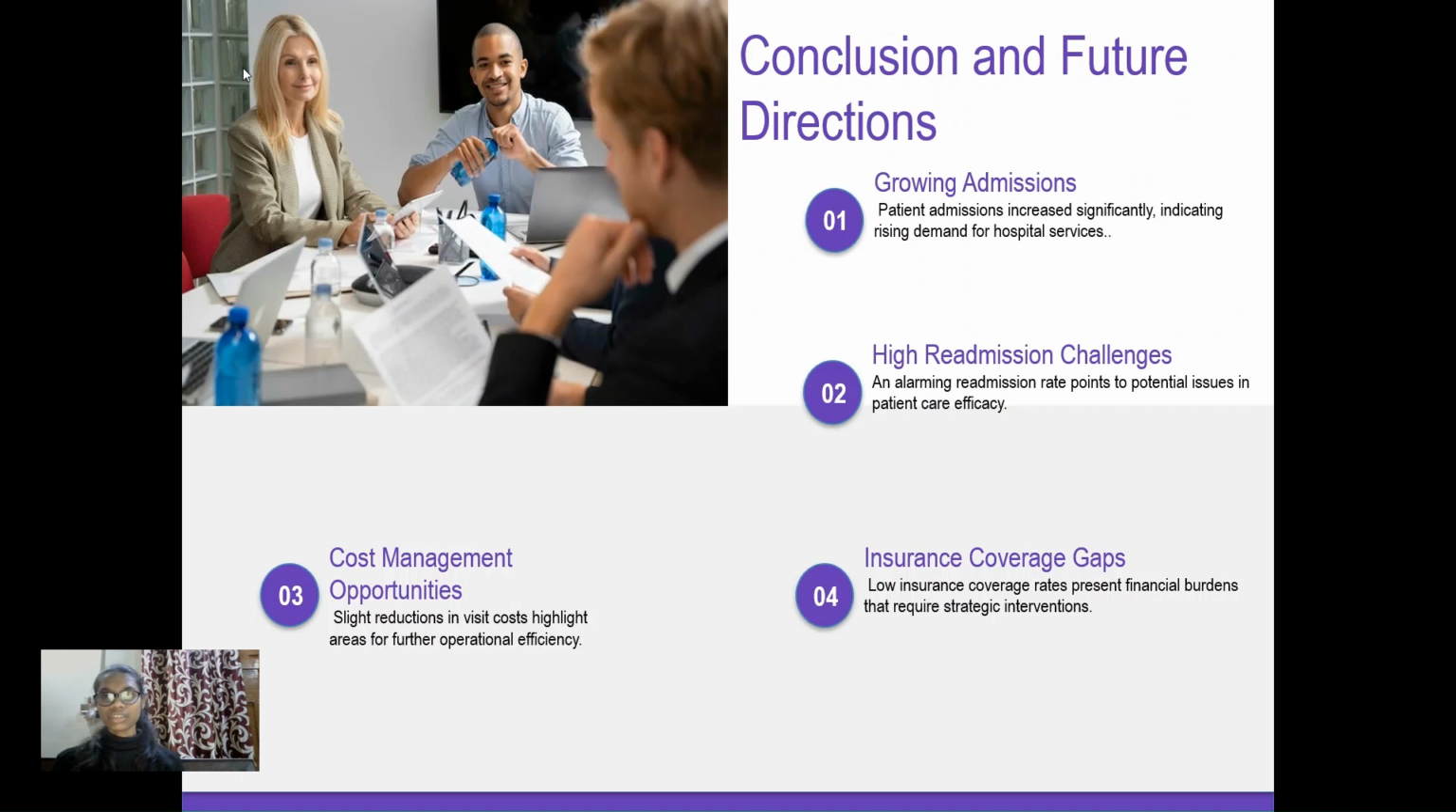So what are the conclusions and what are the future directions? First, the growing admissions. The patient admission increased significantly, indicating the high demand for the hospital services. Second, high readmission challenge. An alarming readmission rate points to potential issues in patient care efficiency. Third, the cost management opportunity. A slight reduction in the cost highlights areas for further operational efficiency. Fourth, the insurance coverage gap. Low insurance coverage rates present a financial burden that requires strategic intervention.